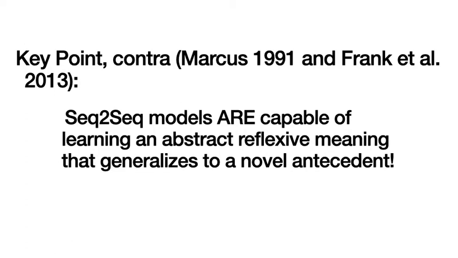So just to pause for a moment, this is the first big result we got from our research. Contra the language modeling results of Marcus 1991 and Frank et al. 2013, seq-to-seq models with recurrent units are capable of learning an abstract reflexive meaning, which generalizes to new antecedents. Given that they are capable of this task, we now turn to the remaining questions, making the task at hand more difficult for the networks in order to understand how changes in the training data affect model performance.